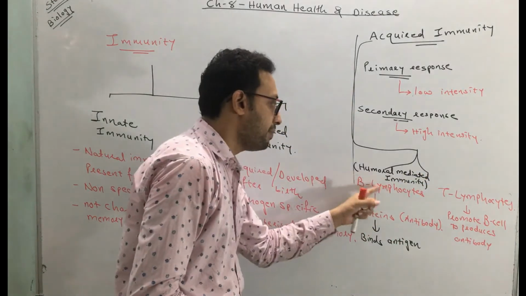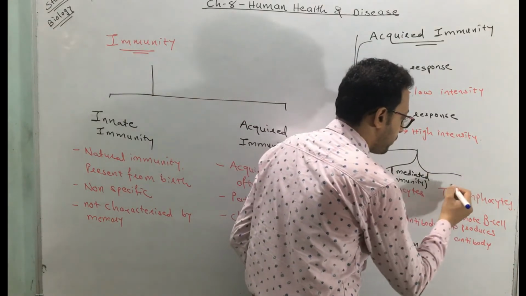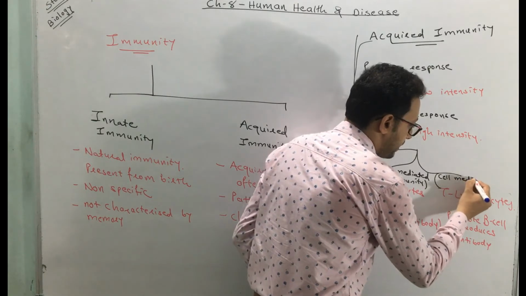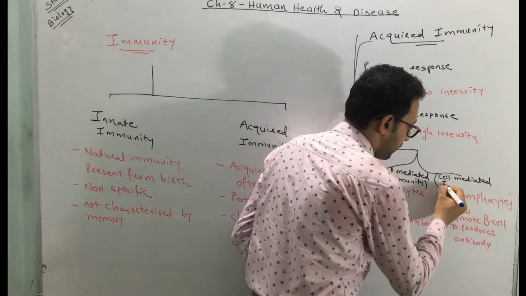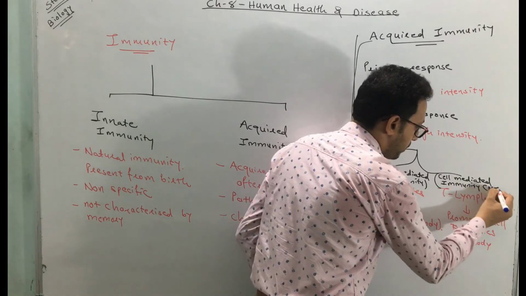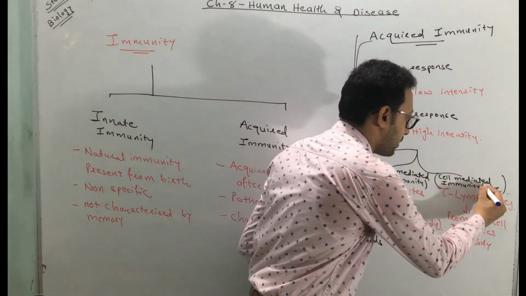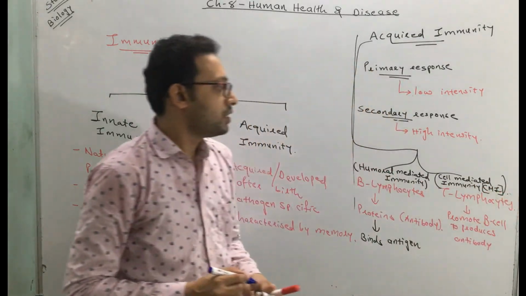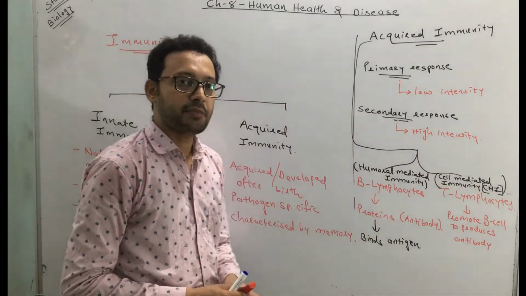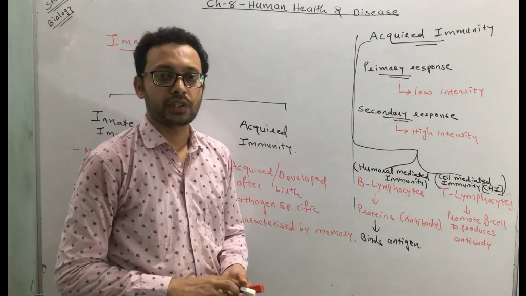Whereas the immunity developed by T cells is called cell mediated immunity, also called CMI.